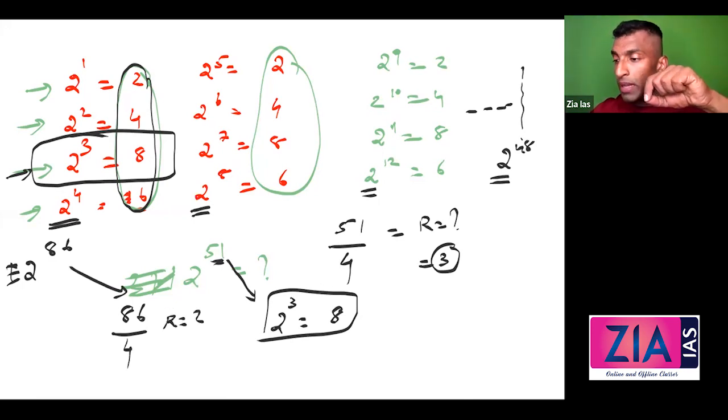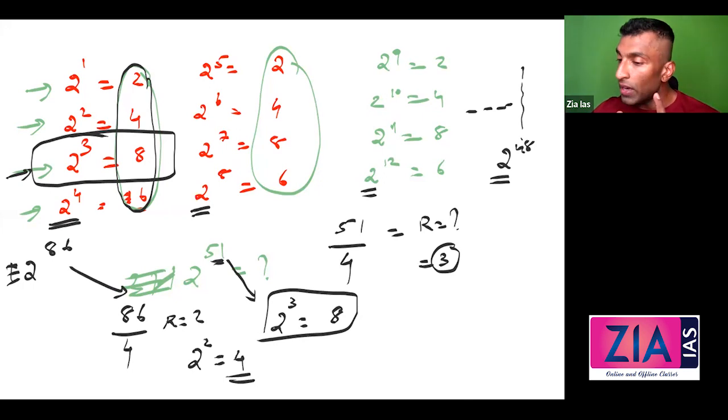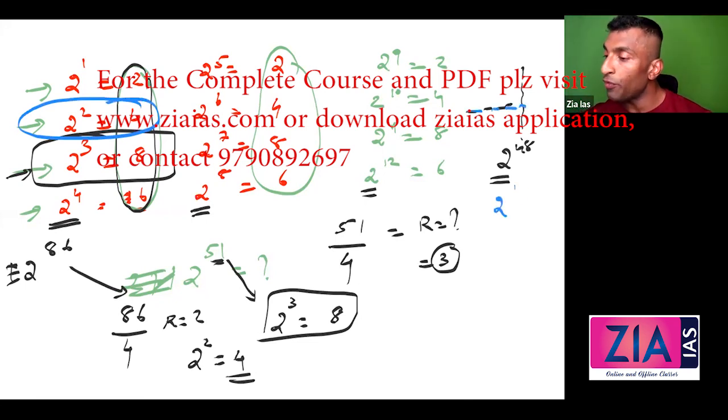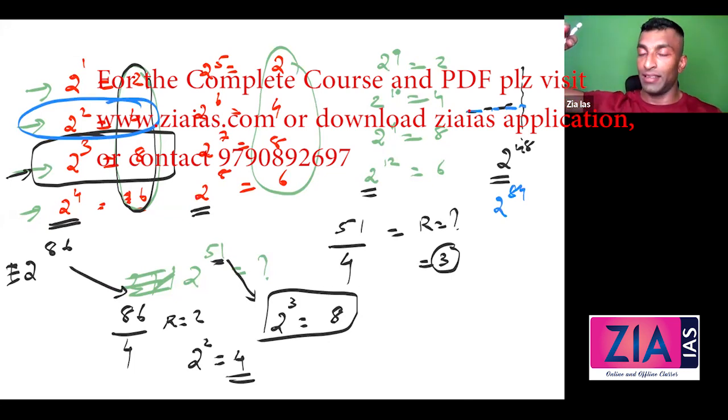What is your answer going to be? 2 raised to this remainder, which is nothing but 4. That means where it will come? It will come here. How? It's like this. If you extend the series, 2 raised to 84 will come towards the end, and then 85, 86. 86 equal to 2 raised to 2. That's how you need to find it.